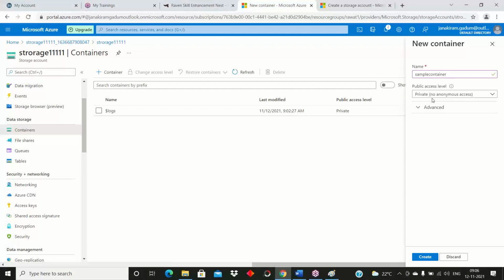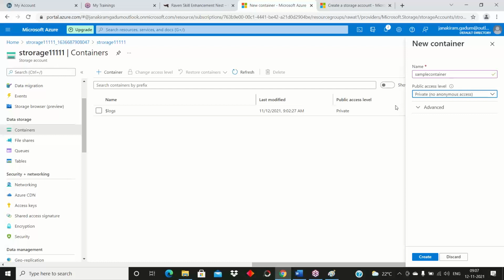See, how many access levels do we have for the container? How many access policies do we have for containers? Three: one is blob, one is private, one is container. So what happens if I choose private? If I give this access level private, no one can access my container. Actually, storage containers define some URLs.